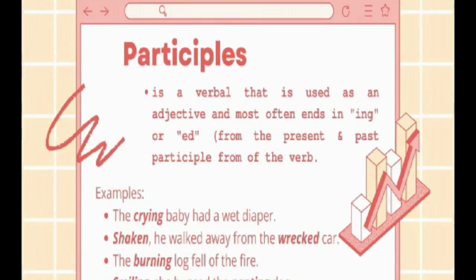Another example of participles. The present participle is the rising sun. The verb there is to rise. The past participle is the risen sun. The next, the present participle is the boiling water. The verb there is to boil, and the past participle is the boiled water. The next is the breaking news, and the verb there is to break, and the past participle is the broken news.